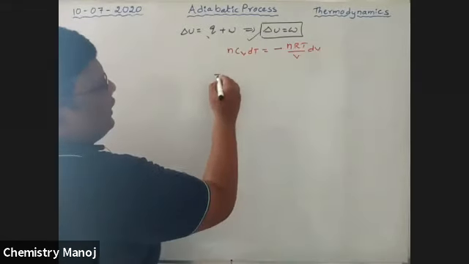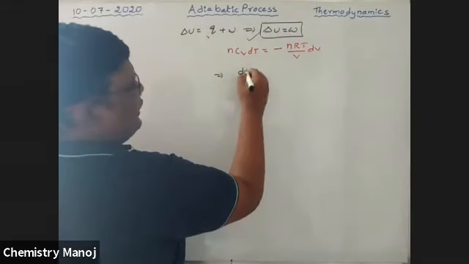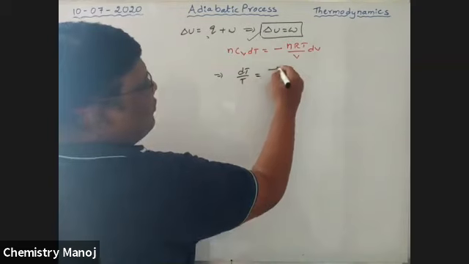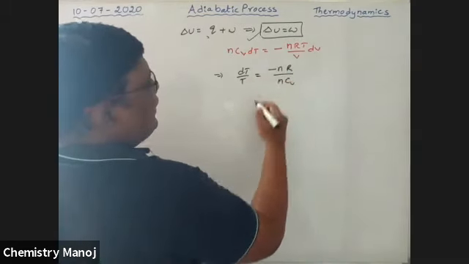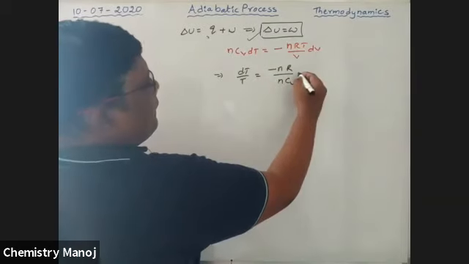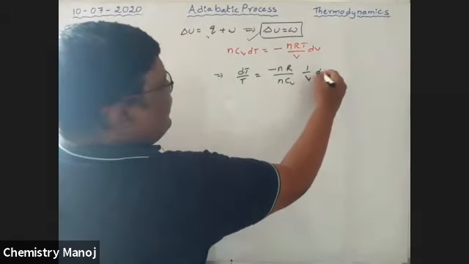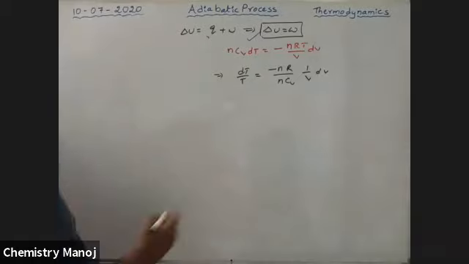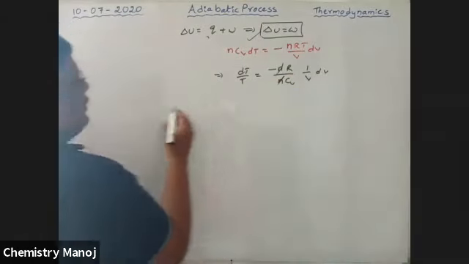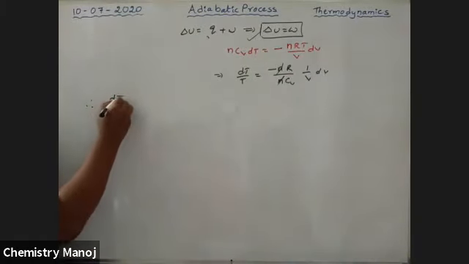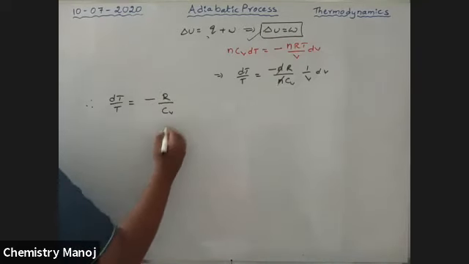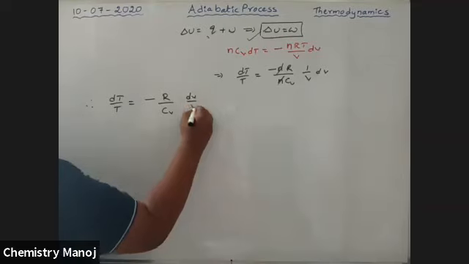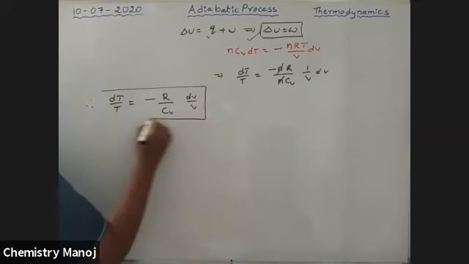So this is rewritten as dT by T is equal to minus nR by nCv into 1 by V dV. Okay, so n gets cancelled. Therefore, dT by T is equal to minus R by Cv into dV by V. It is one of the relations.